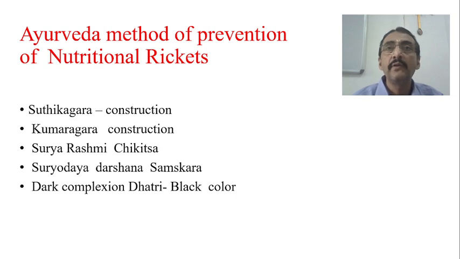So in physiological jaundice, when we expose the baby to the morning sunlight, the ultraviolet range of sun rays falls on the skin, and they have the capacity of converting the toxic unconjugated bilirubin into a water-soluble, non-toxic conjugated product called lumirubin. Okay, which can get excreted, and the physiological jaundice will come down earlier, that means faster. So that's the idea. So here also they mentioned to expose the baby to the sunlight.